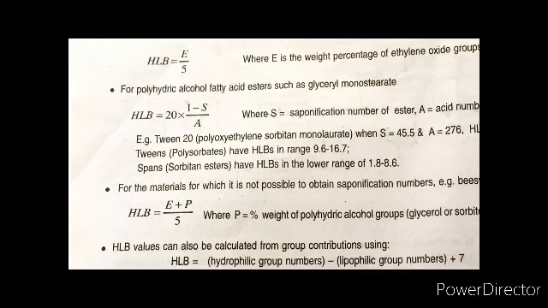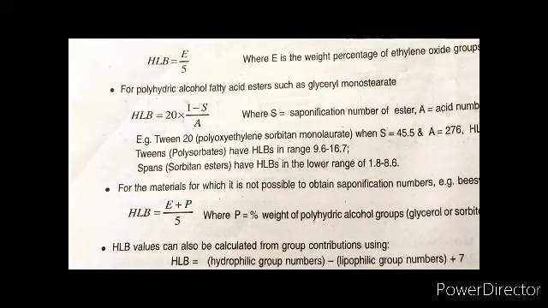For polyhydric alcohol fatty acid esters such as glyceryl monostearate, we have HLB is equal to 20 into 1 minus S by A, where S is the saponification number of the ester and A is the acid number. Now for example, Tween 20, suppose we have S is equal to 45.5, A is equal to 276. So you can calculate the HLB.